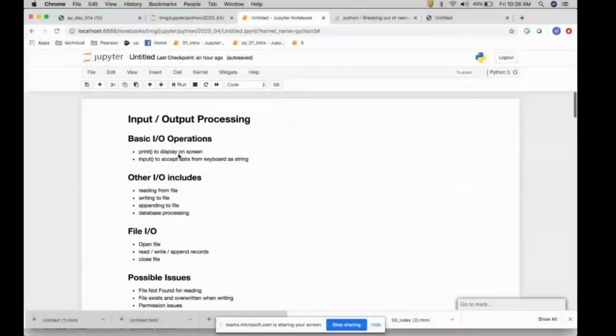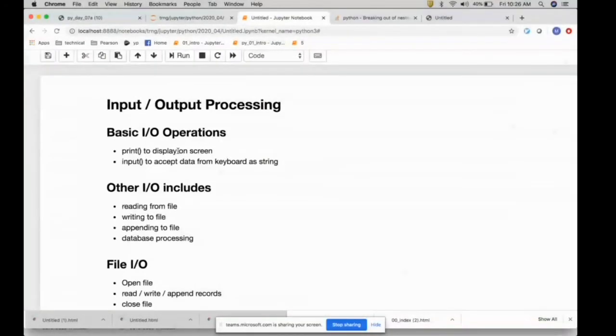So today's topic is going to be I/O processing, and at the end, if time permits, then we will look into the basics of writing user-defined functions. Probably it would take a separate session because there are a lot of other options for how you can pass parameters and stuff like that. Okay.